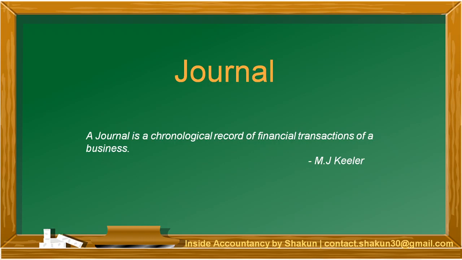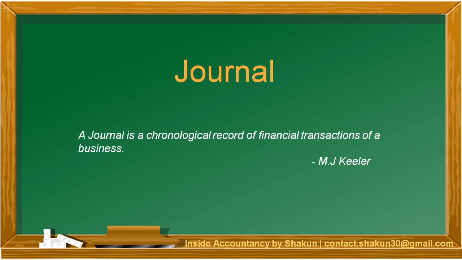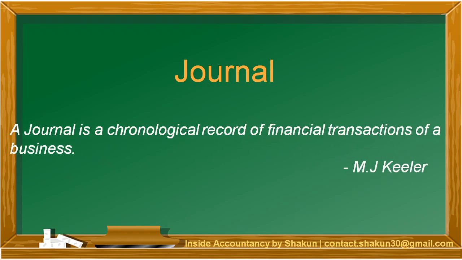Journal is a book in which transactions are recorded in the order in which they are entered, that is, in a chronological order. Date-wise, the transactions are entered. Journal is called the book of original entry. Looking at the definition, a journal is a chronological record of financial transactions of a business.